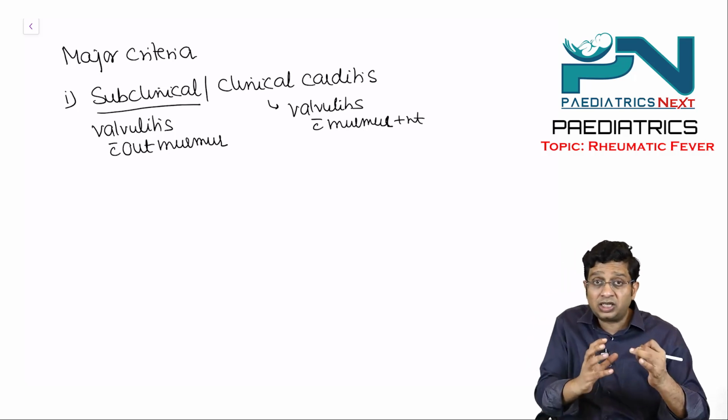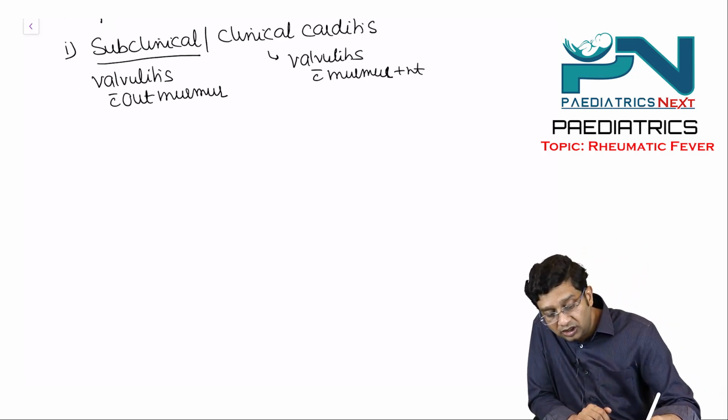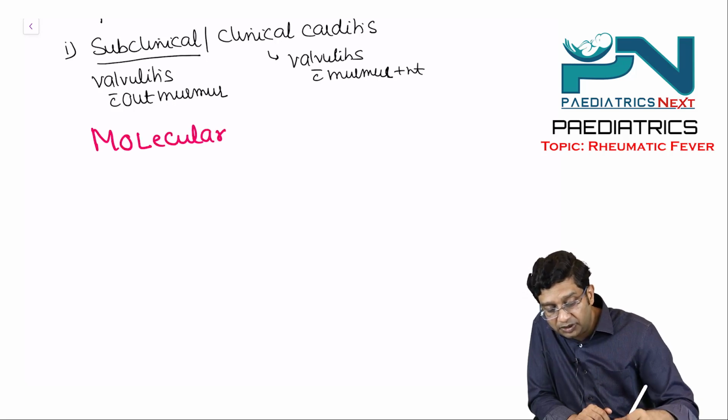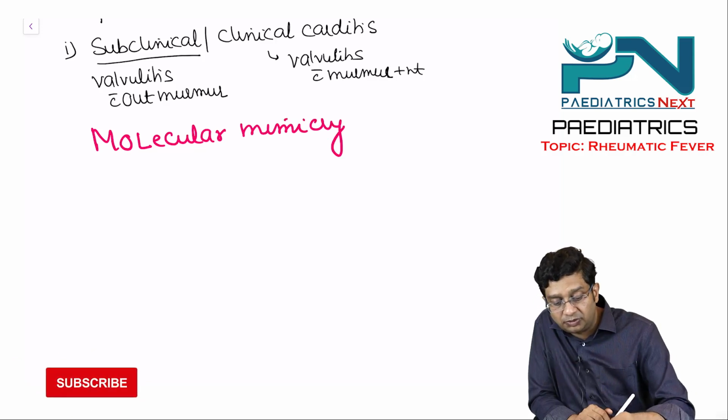So why is the heart typically involved in rheumatic fever? This is what we call molecular mimicry.